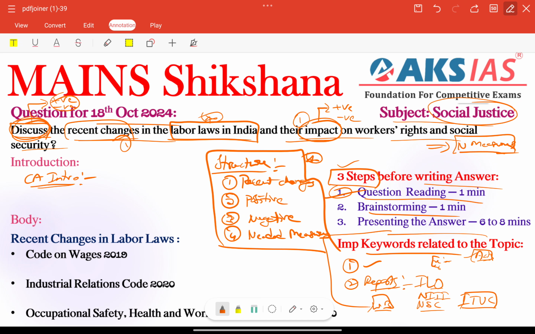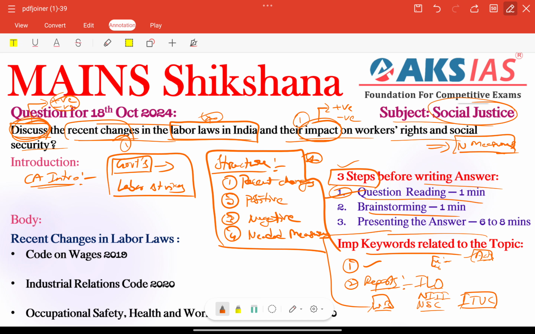So here we can add India's labor laws recent reforms, or connect the government focusing on or implementing these codes, emphasizing the need for simplifying labor regulations, right? Also the government's recent proposals regarding labor laws, or recent labor strikes or debates highlighting the importance of these changes.